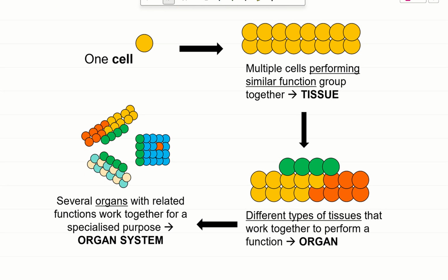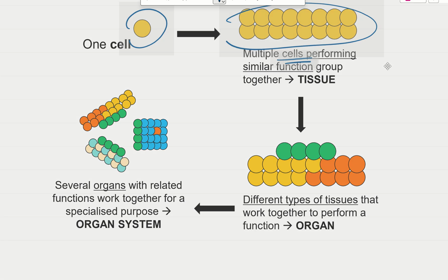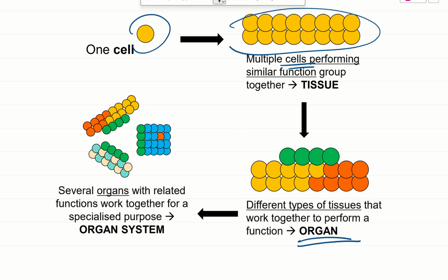Maybe this one will explain it better. One cell, yellow in color. Multiple cells of the same kind who perform the same function will group together, called tissue. So they are all yellow in color. And then they group up with other different tissues. So now you see we have green color, maybe another kind of tissue. We have red color, another tissue. They work together to perform a function. So this is my organ. Then several organs will become an organ system.